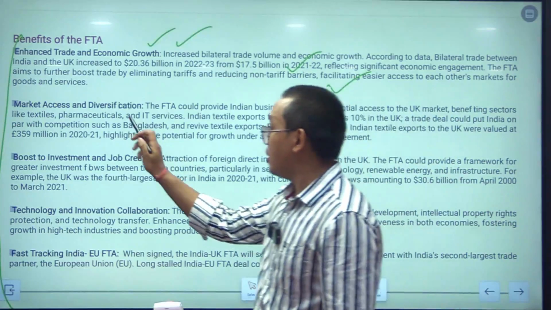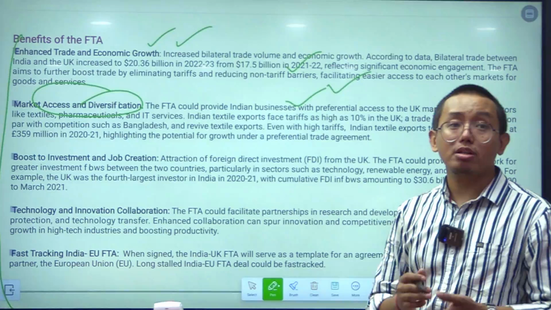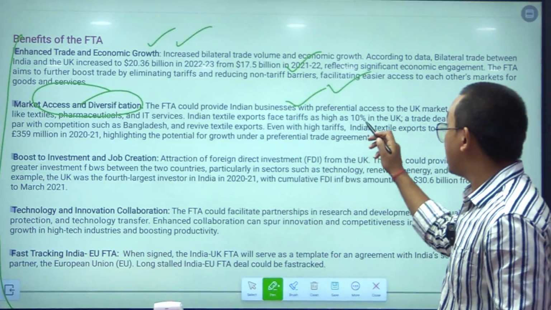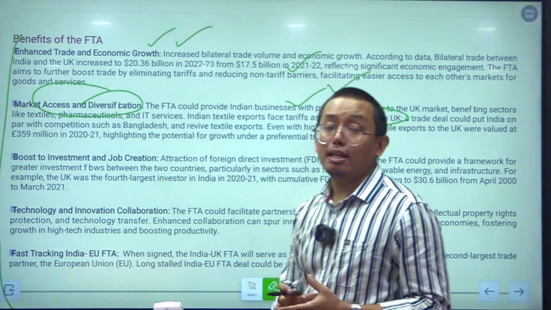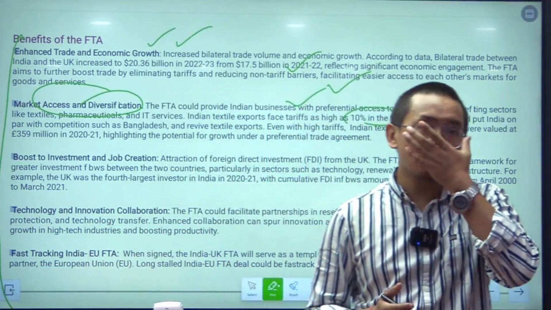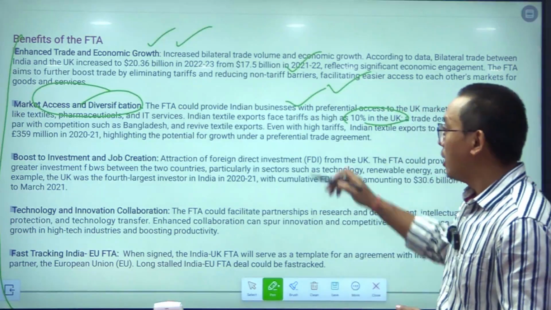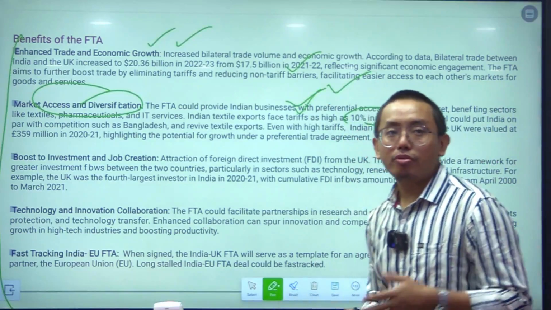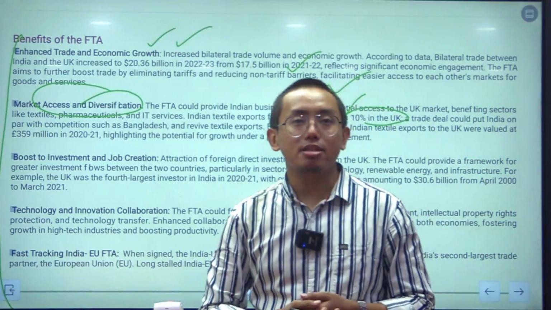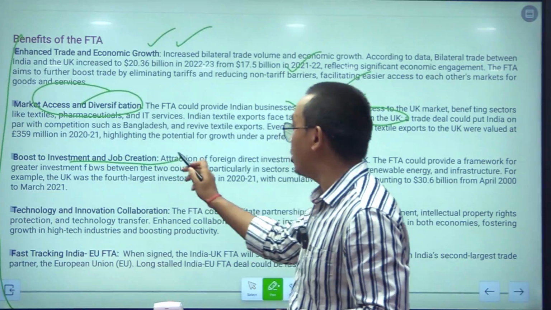Okay, and market access and diversification will be there. So diversified products from India can be imported or exported to UK. Currently you can see that Indian textile gets a tariff of 10% in UK. That is a huge amount of tariff that Indian textile products have to face in UK. But if a free trade agreement is signed, it will lead to a reduction in this tariff as well, and the export of Indian textiles in UK will grow.